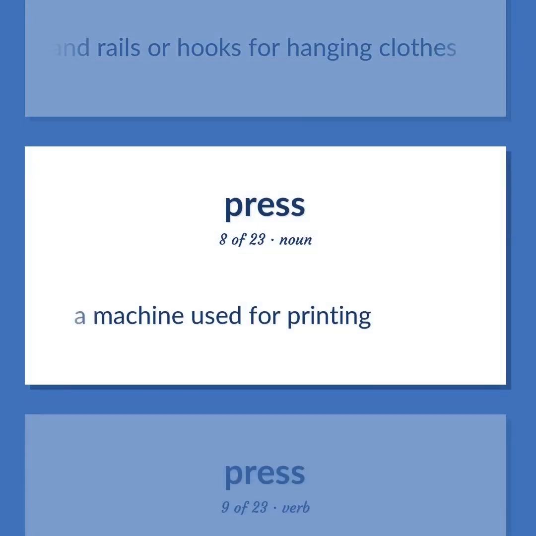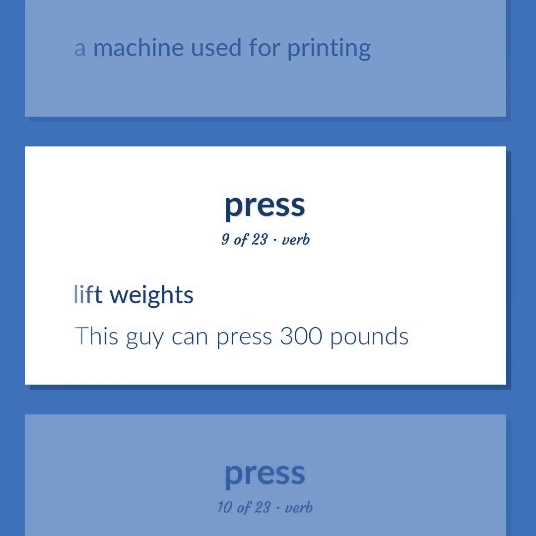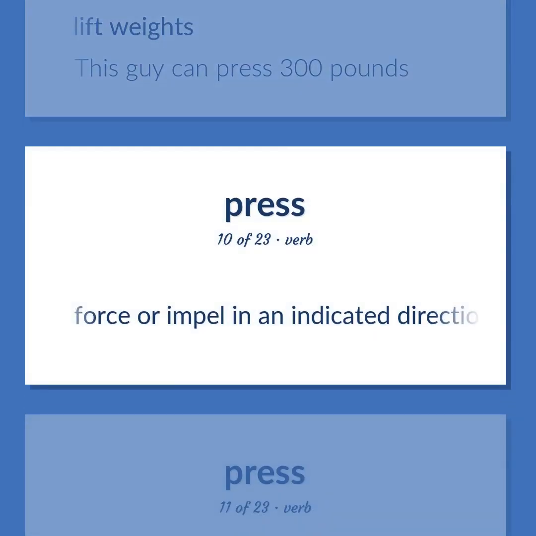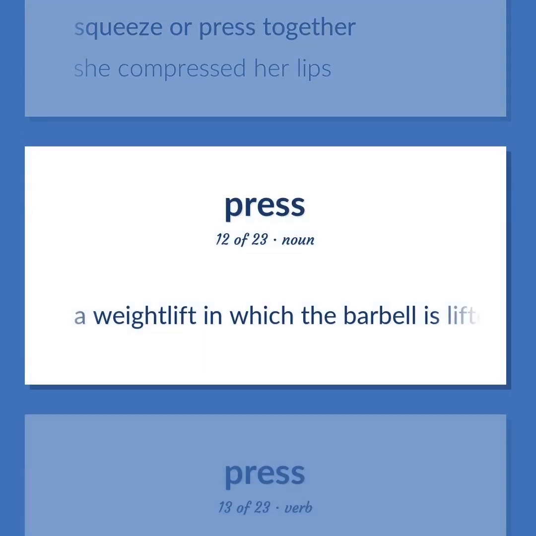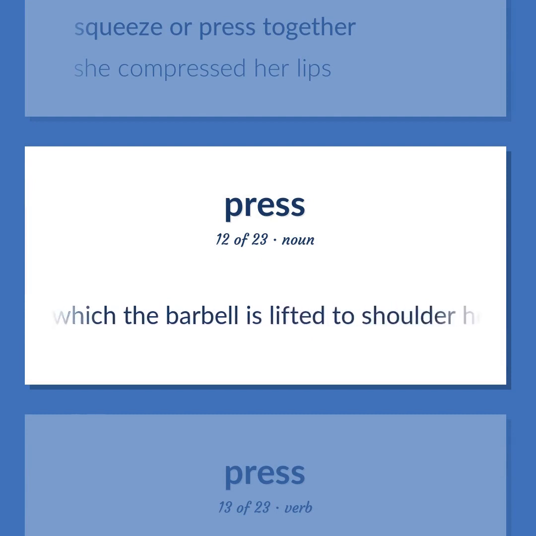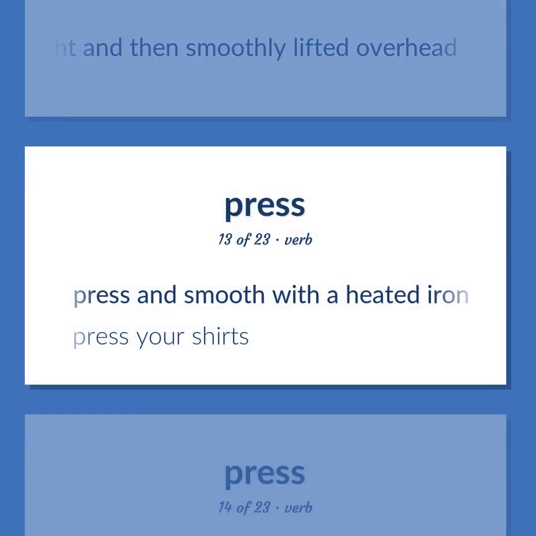A machine used for printing. Lift weights. This guy can press 300 pounds. Force or impel in an indicated direction. Squeeze or press together. She compressed her lips. A weight lift in which the barbell is lifted to shoulder height and then smoothly lifted overhead. Press and smooth with a heated iron. Press your shirts.